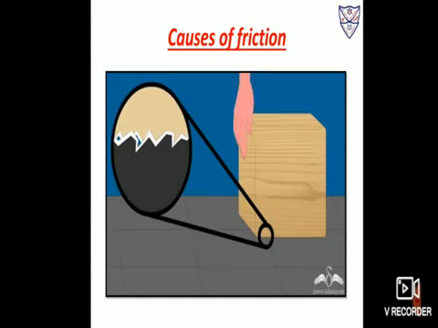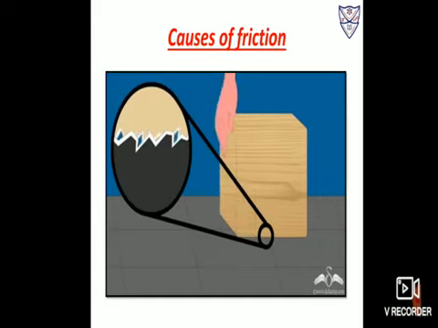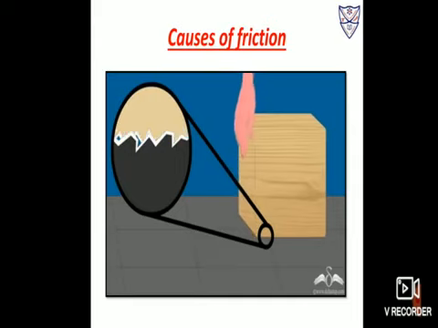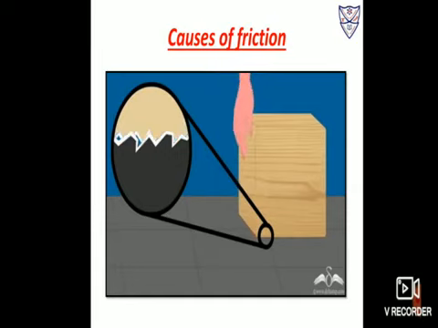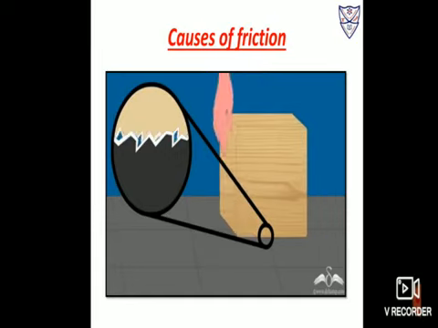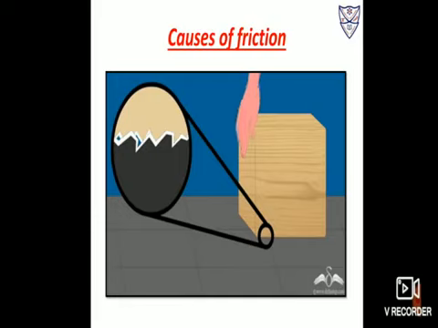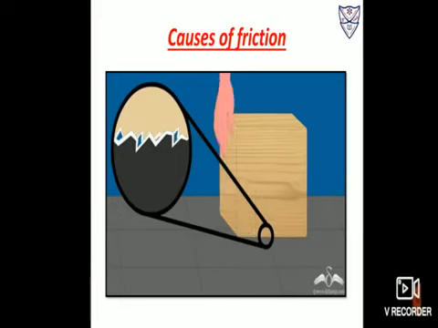Both the surfaces are in contact, so they get entangled with one another. Entangled means they get interlocked, okay? So this interlocking of two surfaces opposes the motion of one body over the other and gives rise to frictional force.